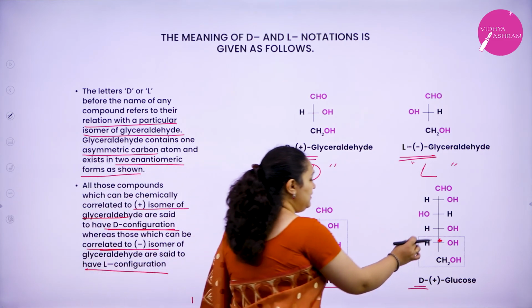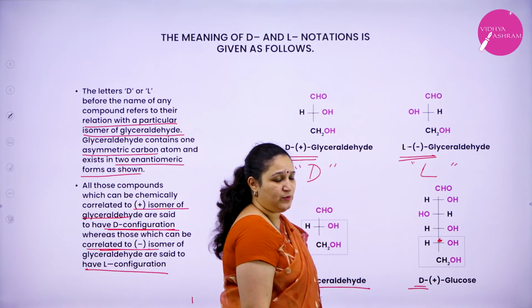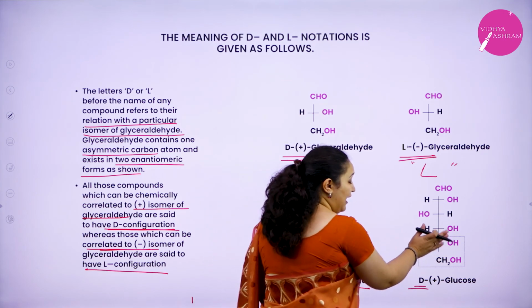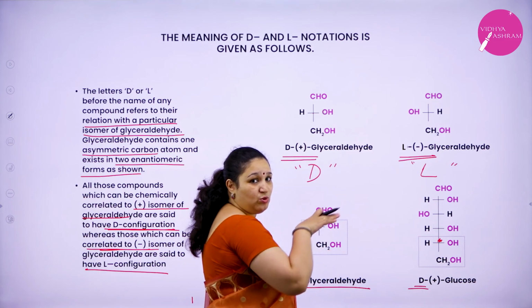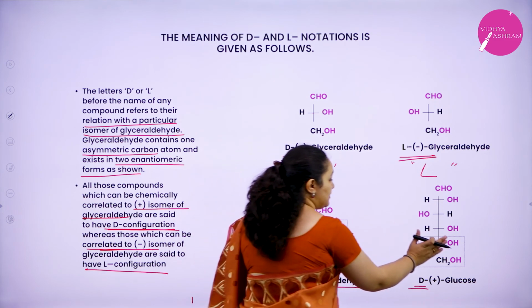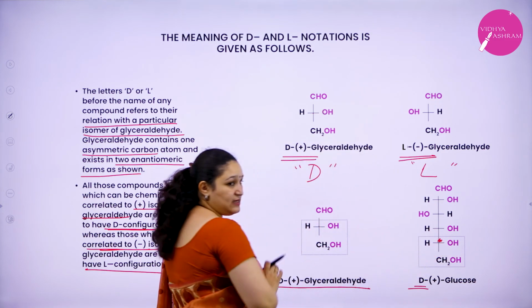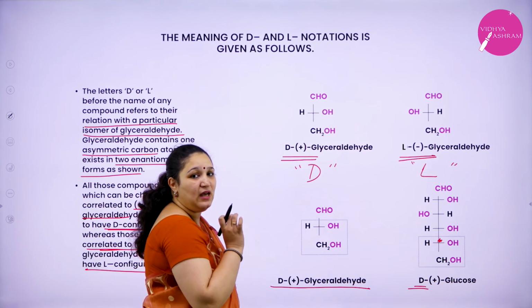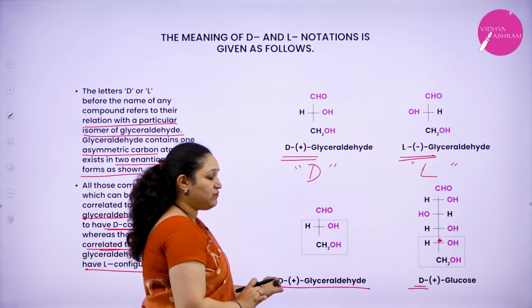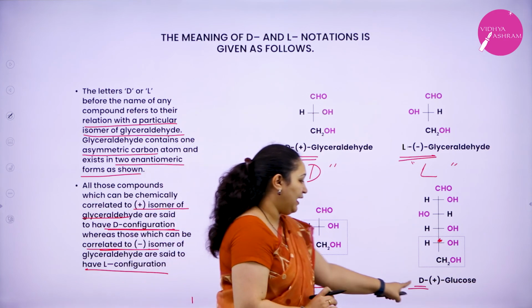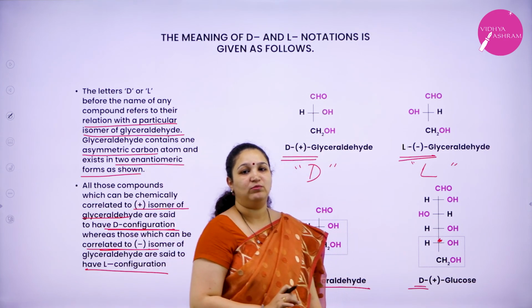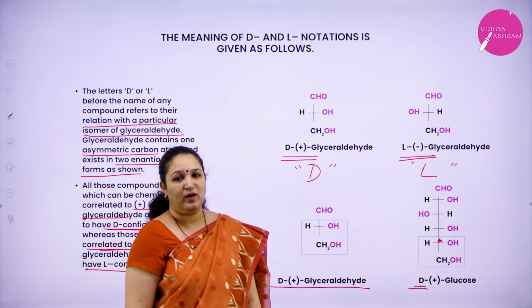In glucose, the last chiral carbon atom, the last 2 you have to see, when we compare it with glyceraldehyde, it matches the plus form of glyceraldehyde, that's why we write D in the name of glucose.